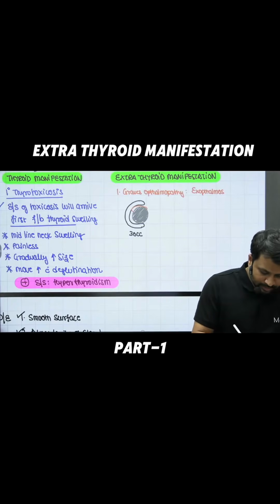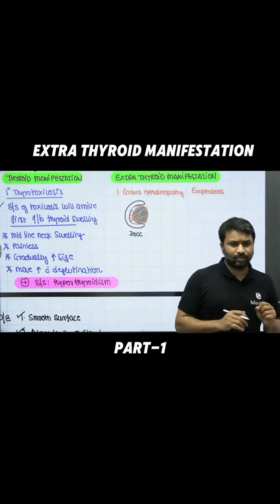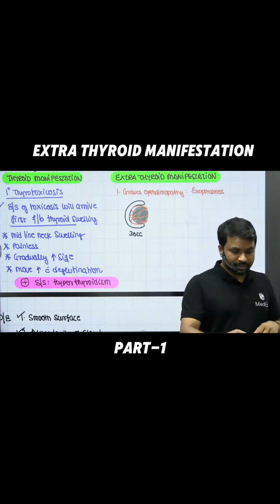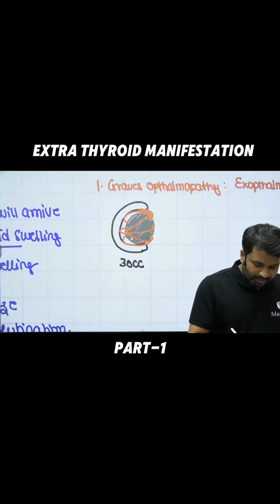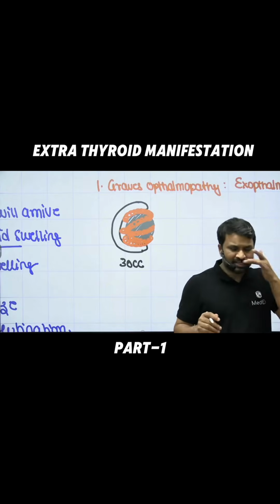You have the superior rectus muscle, you have the inferior rectus, you have the medial rectus, you have the superior oblique as well as the inferior oblique. There are a lot of ocular muscles which are going to be present here. So this is your superior rectus, this is your superior oblique, this is your medial rectus. Let's say this happens to be the inferior oblique, this is going to be the inferior rectus muscle. So these are all the ocular muscles which are present across here.